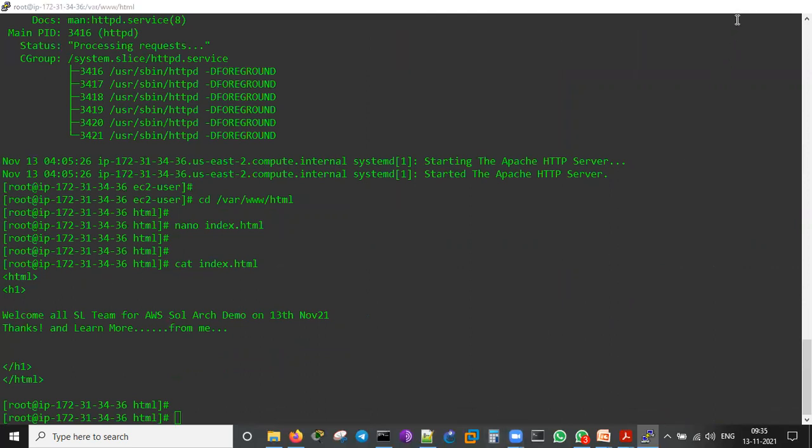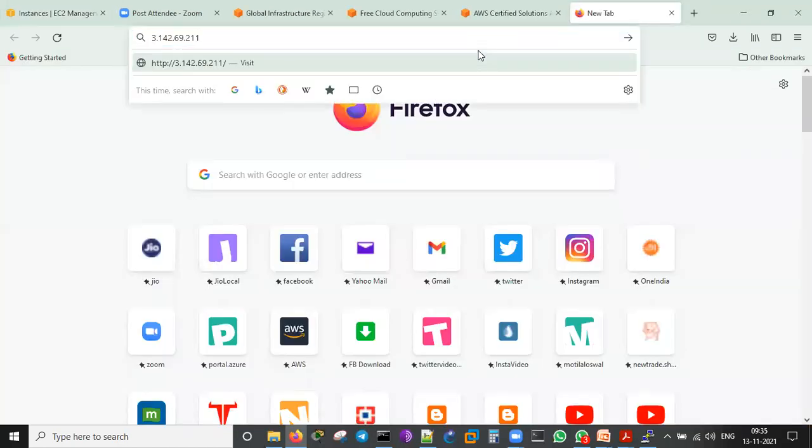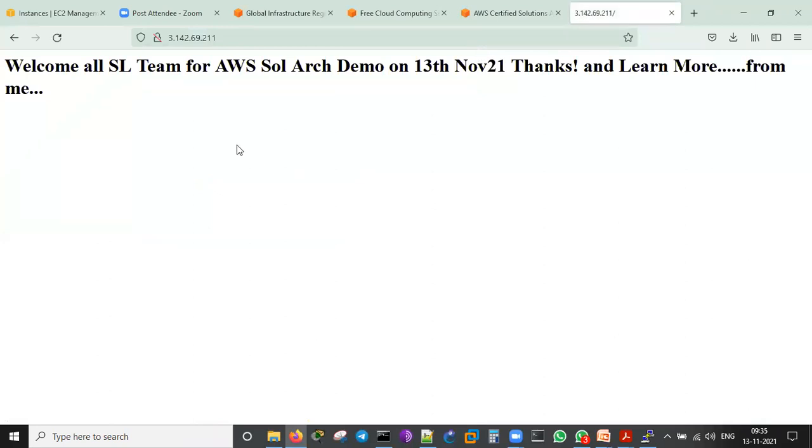Now I just need to go to the server address in the browser, like any other application. I just go here, then I'll type it, I'll say enter. Wow, great, nice, easy. Welcome all my SL team for the architect demo on 13th November. Thanks, learn more from me.